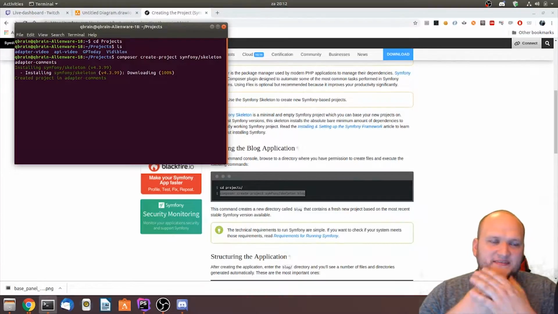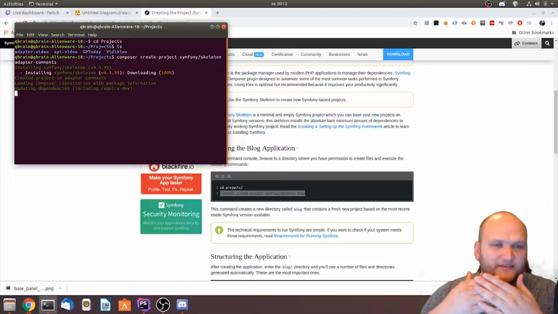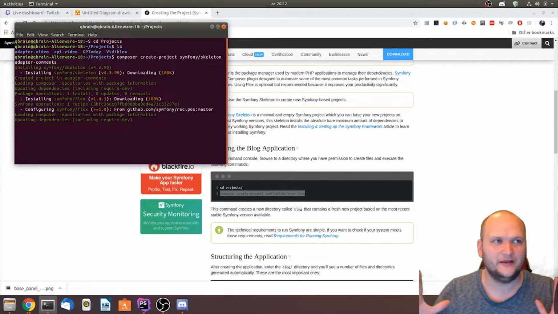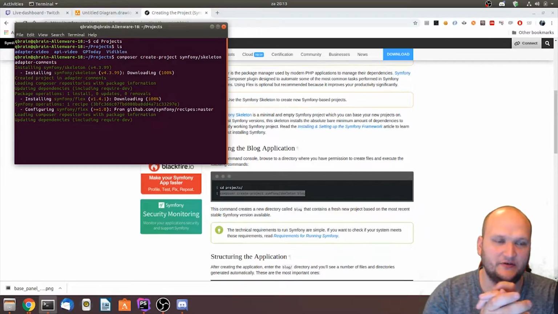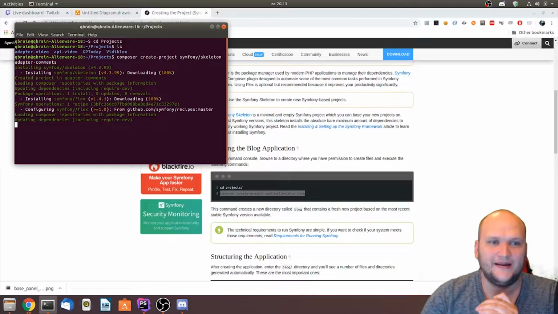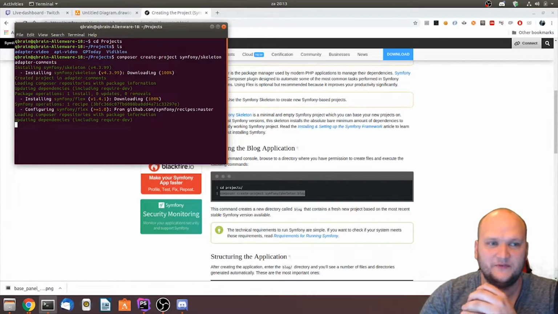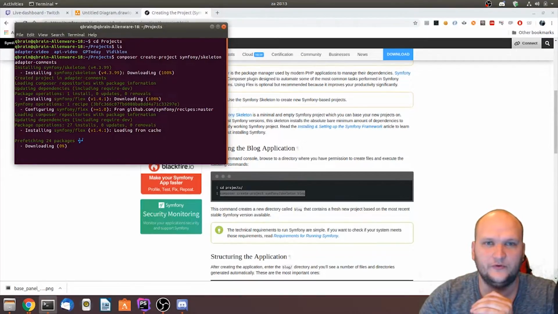All right. So basically, Composer is like a package delivery system. It's like a big library full of code snippets and packages that we can share through the open source community. So if you don't know what Composer is, that's basically what it does. Right now, I'm installing a basic skeleton from Symfony, so we already have an out-of-the-box framework to start with.